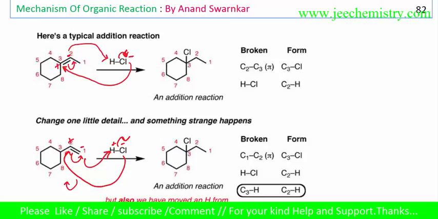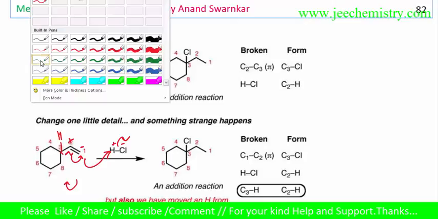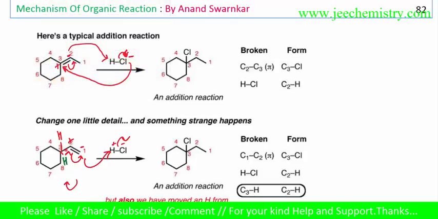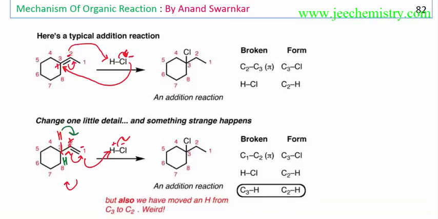But here one thing we should notice: here the plus charge is formed, but it will not directly attack this position. This is wrong. Here the plus charge is a secondary carbocation, but there is a possibility to become a tertiary carbocation. Tertiary carbocation is more stable. So here is an H, here is an H. I'll make it clearer. Now this H will move to this position and this plus charge will move to this position. Now the carbocation will be formed here.